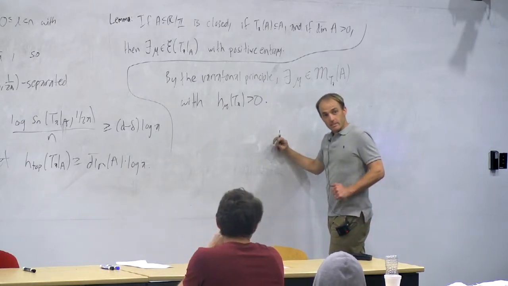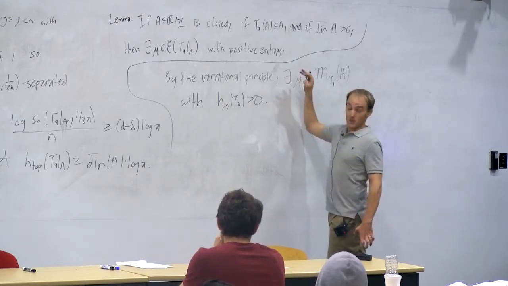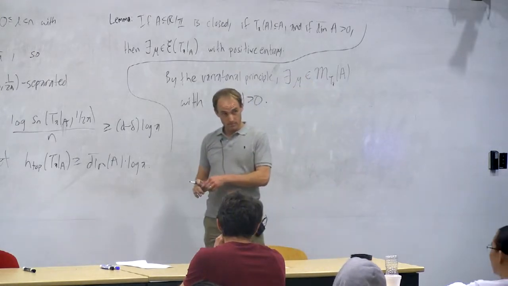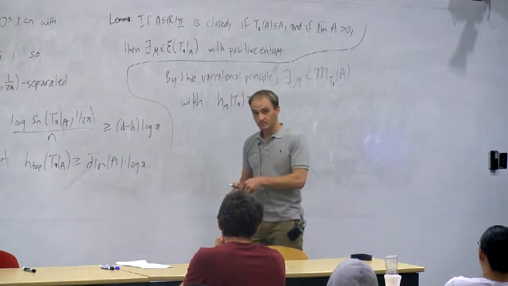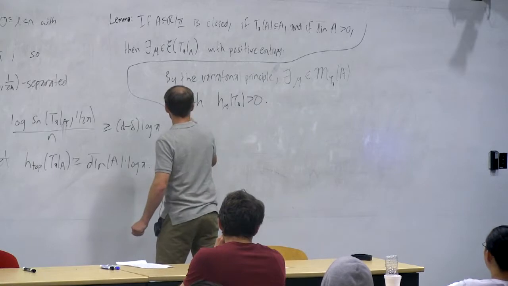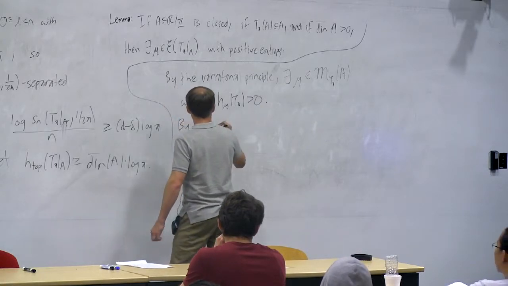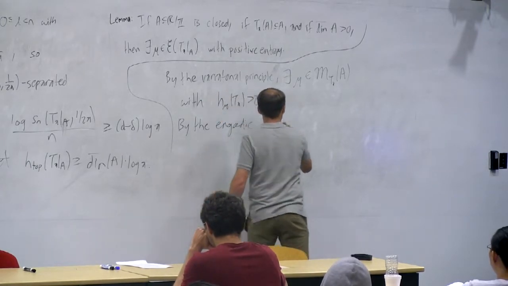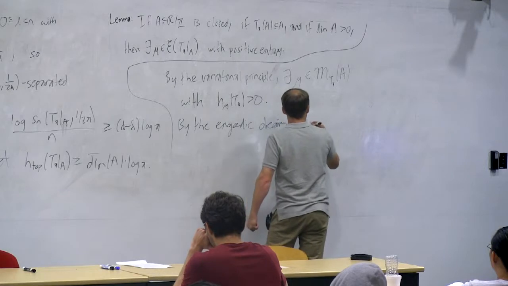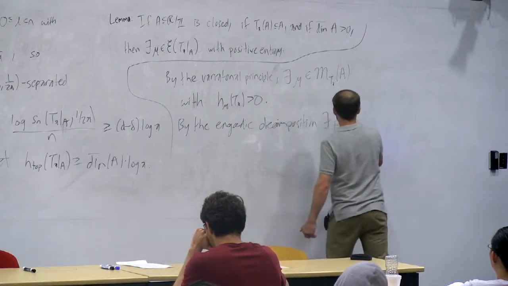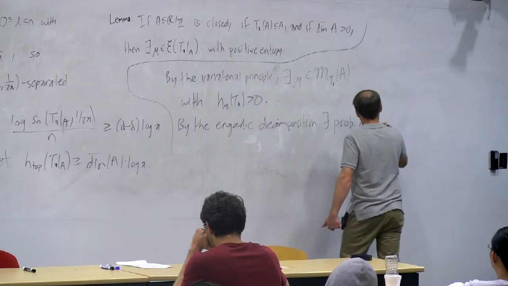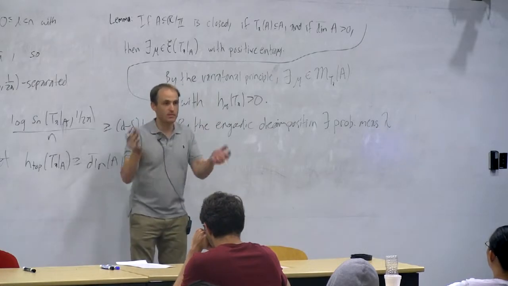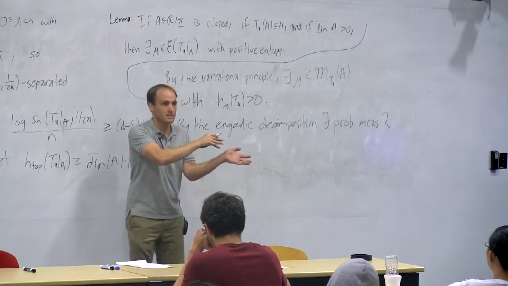We're almost done, but we're supposed to be claiming that there's an ergodic measure. So how do we finish the proof? Yeah. So now we use the ergodic decomposition. So by the ergodic decomposition, there exists a probability measure lambda on the space of invariant measures with respect to Borel sets on that space. You know what I mean?